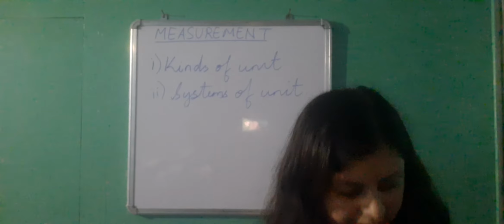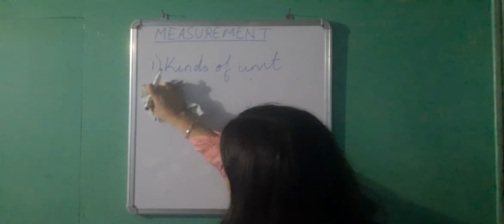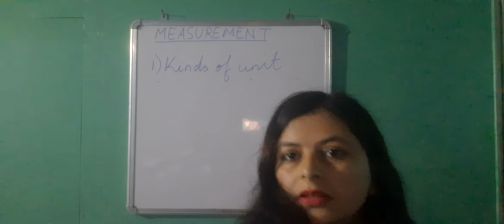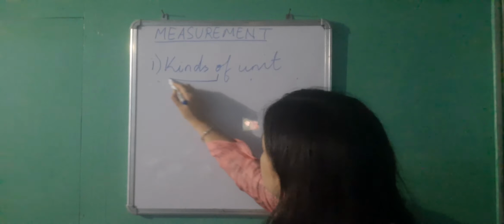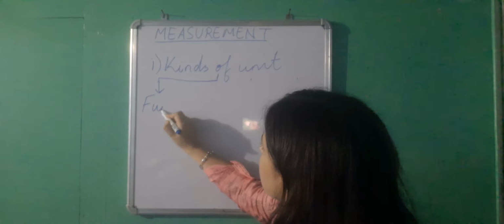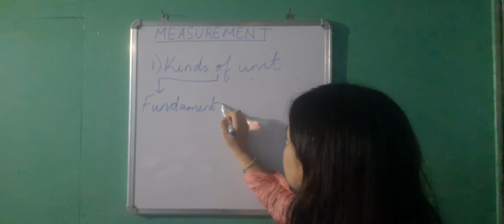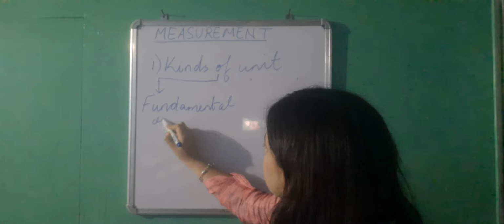Now, kinds of unit, there are two kinds. The first kind is fundamental unit, also called basic.